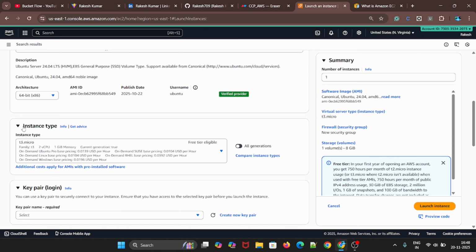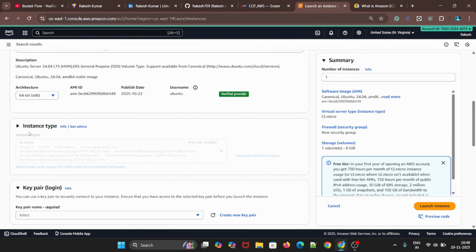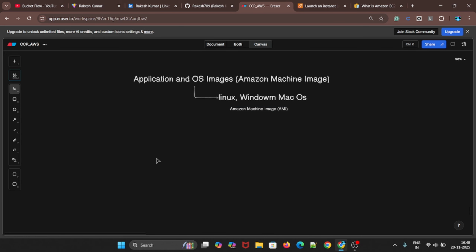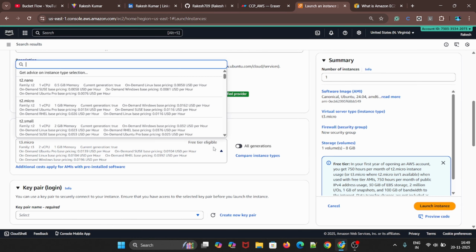The second thing is instance type. We'll see what this is. If you click on the instance types, basically that's the compute power and RAM, how much you want.